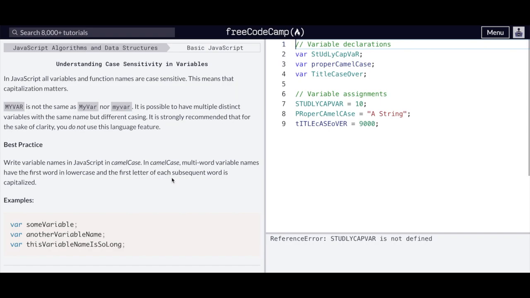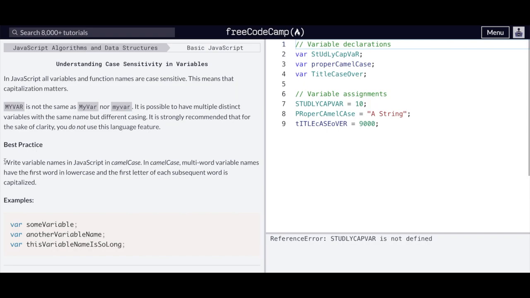Understanding case sensitivity in variables. In JavaScript, all variables and function names are case sensitive. This means that capitalization matters. myVar is not the same as MyVar, nor MYVAR. It is possible to have multiple distinct variables with the same name but different casing. It is strongly recommended that for the sake of clarity, you do not use this language feature.